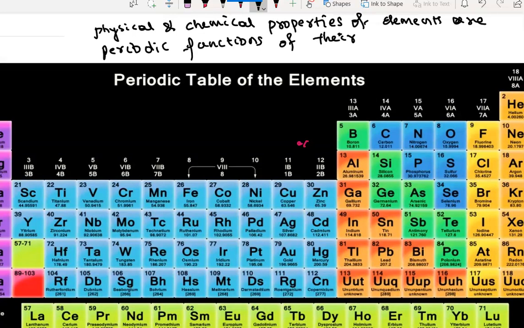Instead of mass, this person said the physical and chemical properties of elements are periodic functions of their atomic number.